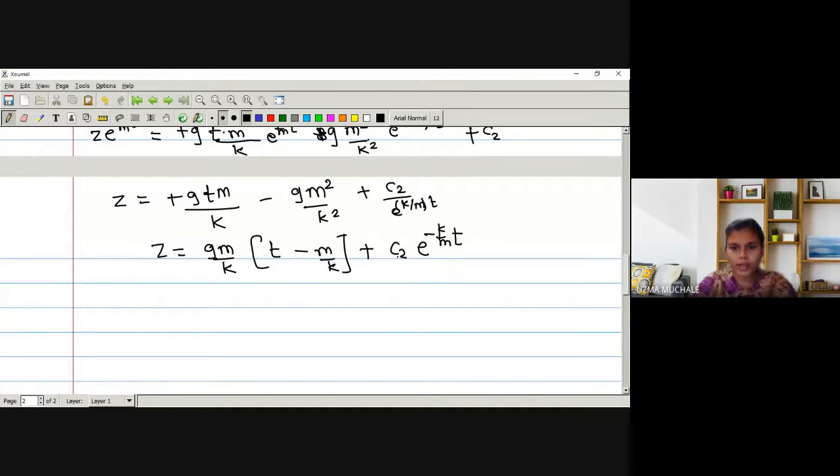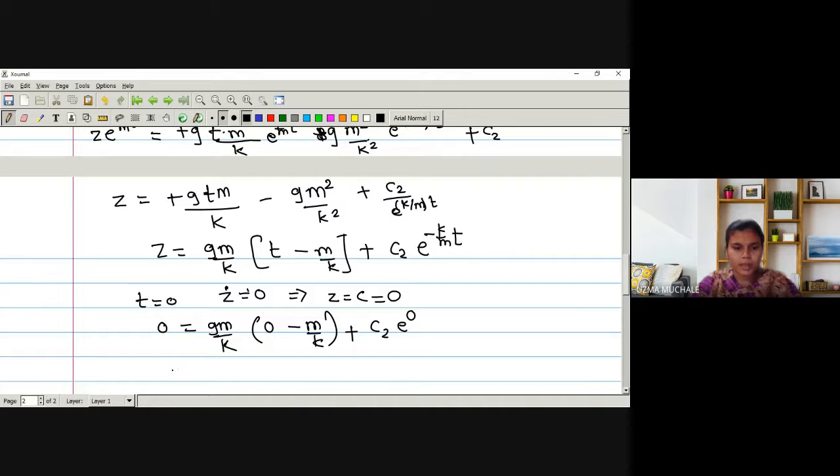Now we have to find out the value of C2. For that, initial condition at t equal to 0, again the velocity z dot is 0. So we can integrate this to get the value of z is equal to some constant. That constant, for our simplification, we will take as 0. The constant we can take as any term. So z is 0. So we have this term as it is, gm by k at t equal to 0. This is 0 minus m by k plus C2. What is the value of t? It is 0. So e raised to 0 will be 1.